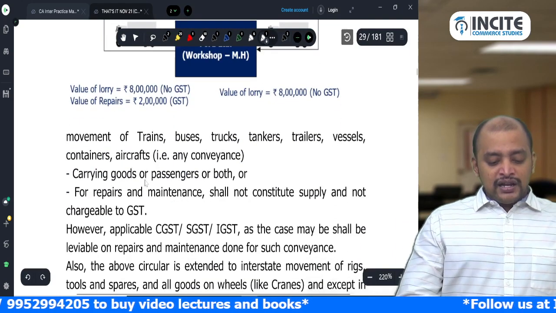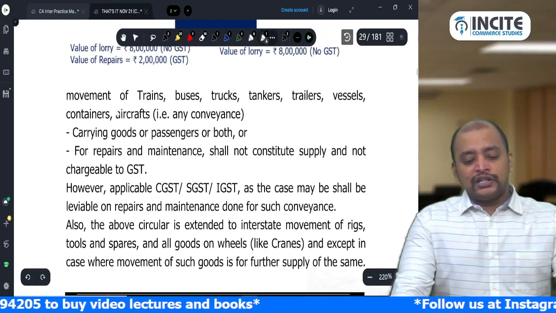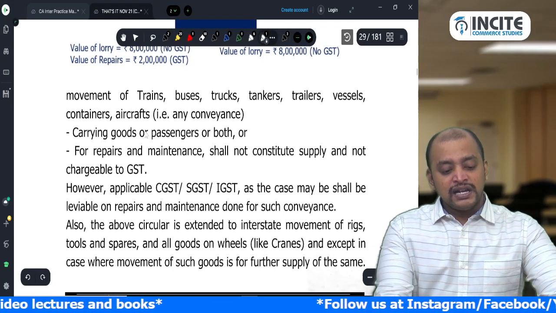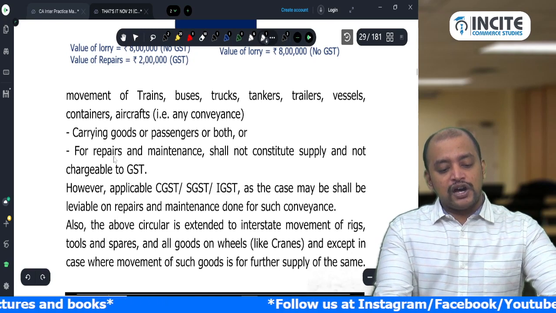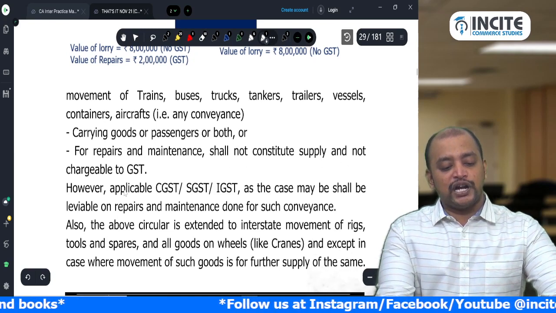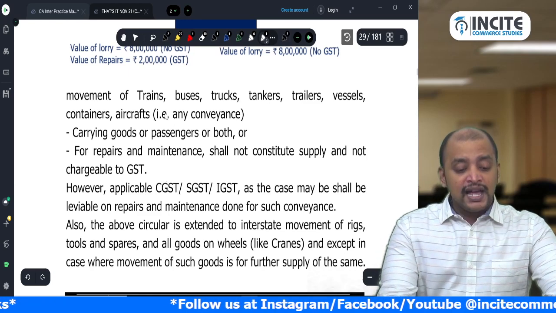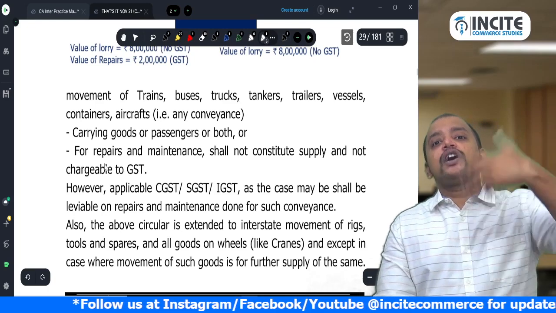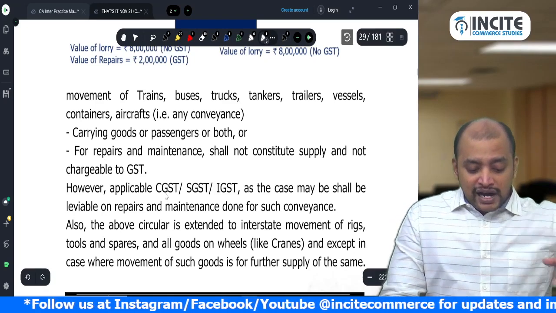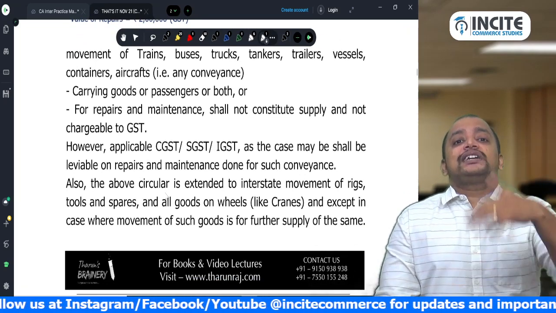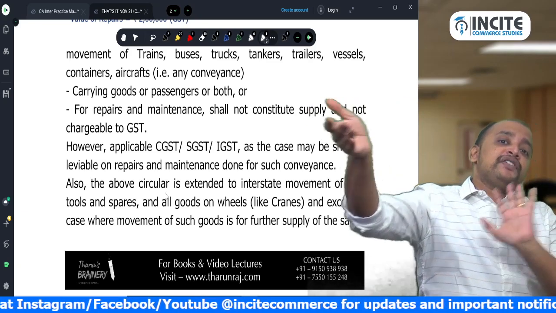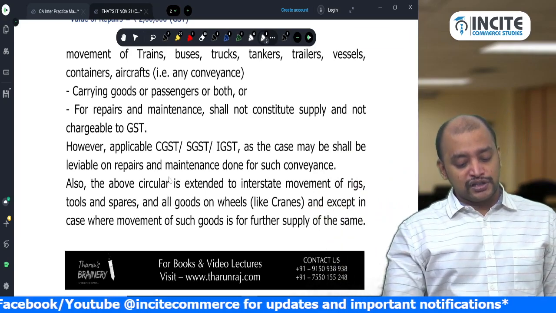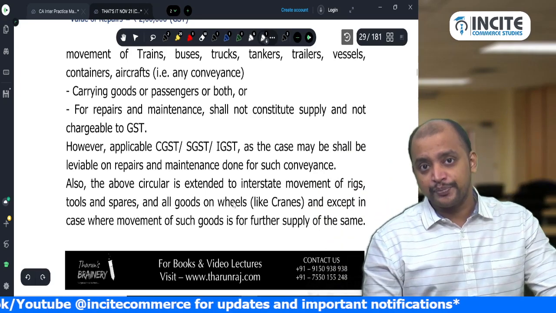Okay. So that's what I have given. Movement of trains, buses, trucks, tankers, trailers, vessels, containers, aircrafts carrying goods or passengers or for repair shall not constitute supply and not chargeable to GST. However, that is movement for repairs, movement of conveyance for repairs, no GST. But for that repair service provided by one distinct person to another distinct person, GST payable.